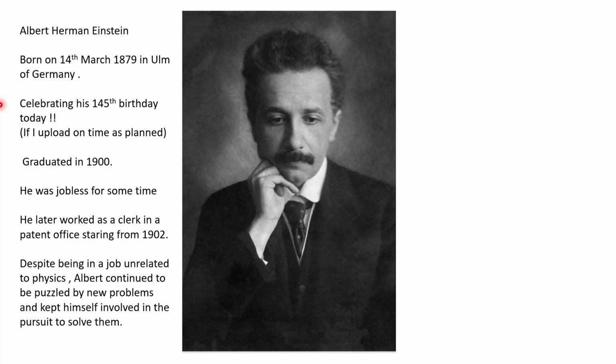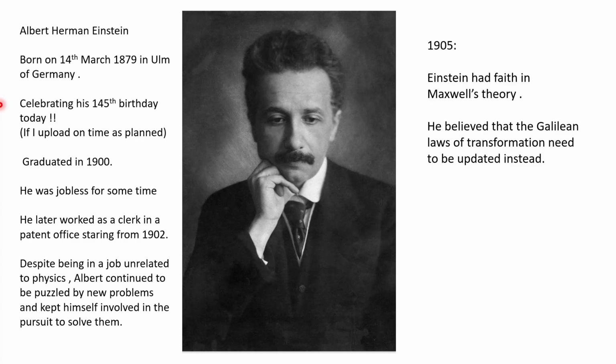So Einstein spent many years worrying about how to solve this problem. Unlike most scientists of his time, who were doubtful in Maxwell's theory, Einstein had faith in Maxwell's theory. He believed that Maxwell's theory was correct. What must be changed? Maybe it's the laws of Galilean transformation. Maybe that's what requires an update. So Einstein looked in that direction. He spent many days thinking about this, sleepless nights and effort. And he had to work in a patent office to start with. In the meantime, he spent his time worrying about these things.